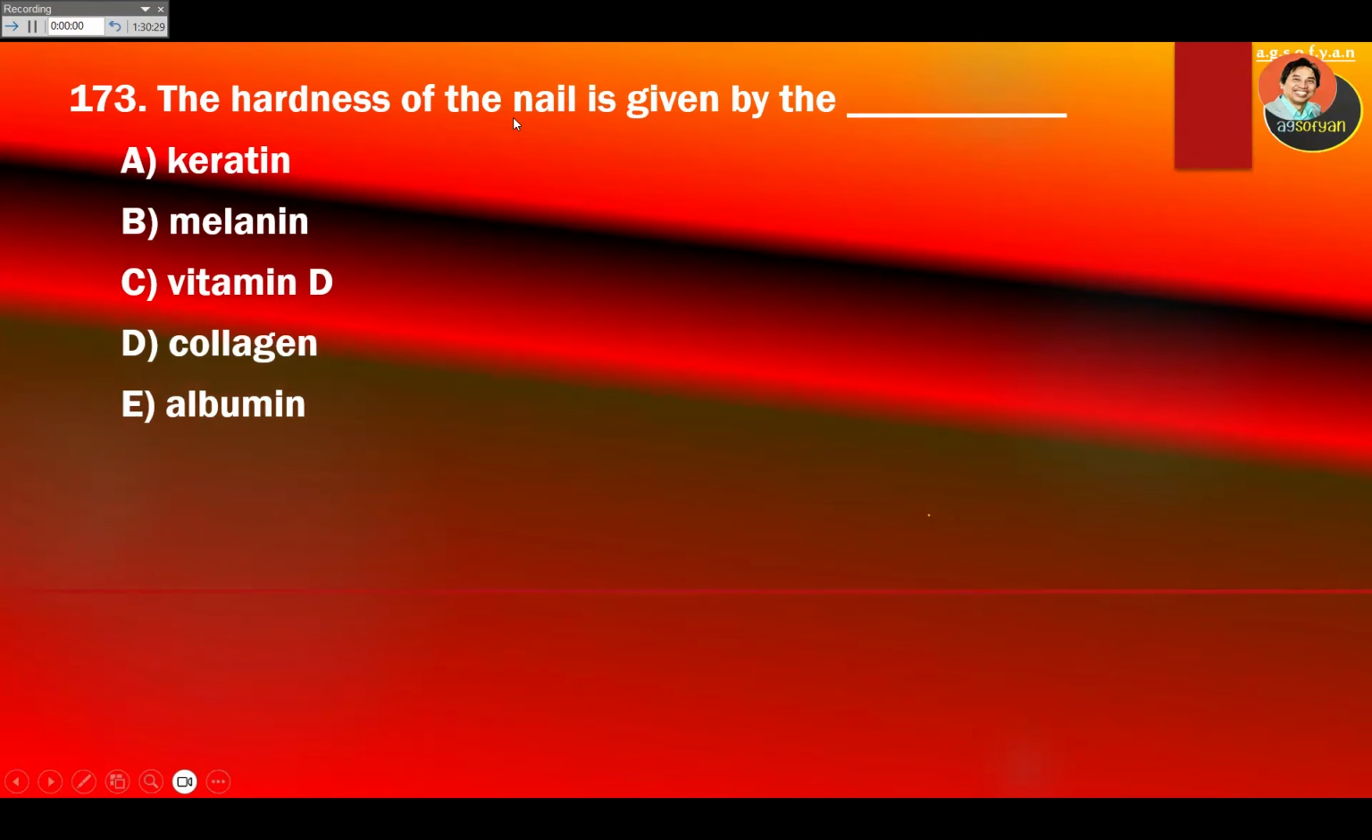The hardness of the nail is given by keratin, which can be really hard. So that's going to be giving the hardness for the nail.